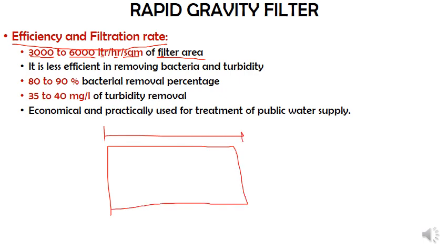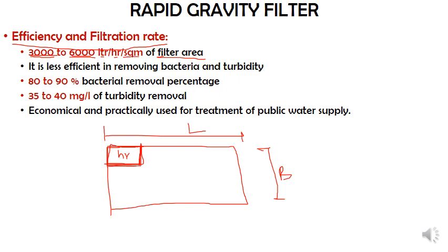This is your length L and this is your breadth B. If we have 1 square meter of area, it can filter 3000 to 6000 liters of water per hour. That is basically the filtration rate you are going to get.